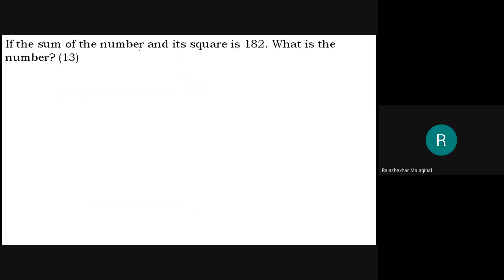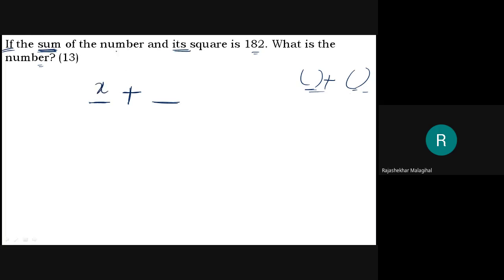Find the number if the sum of the number and its square is 182. What is the number? It's somewhat easy. Here they are concentrating first on the word sum. Whenever I say sum, it means I should add two or more numbers. When I say sum, some place is empty here and some place is empty here. The number and its square.